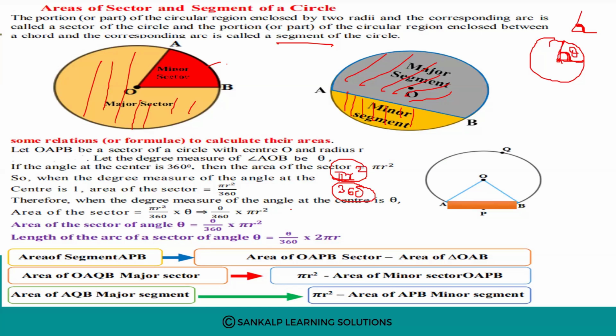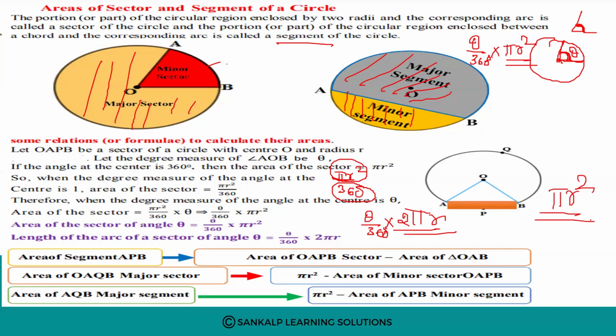Therefore, when the degree measure of angle theta, so if we have some other angle instead of 1, okay, consider it is 10 degree, 20 degree, 30 degree, at that time you can use the formula theta divided by 360 into pi r square. This is to calculate the area of the sector. If you want to calculate the length of the sector of an angle theta, there you can use the formula theta divided by 360 into 2 pi r. This is length of the circle, and pi r square is the area of the circle.